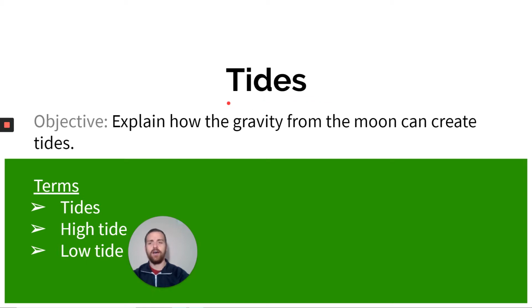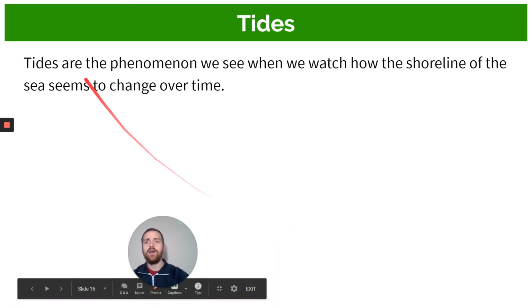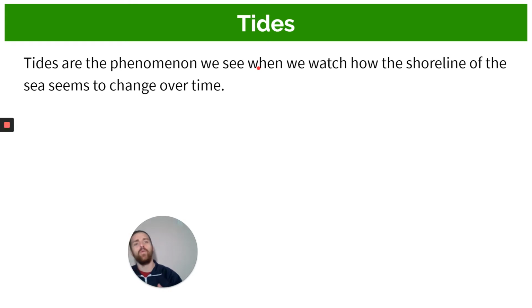In this lesson, we're going to be talking about tides. The objective is I'd like you to be able to explain how the gravity from the moon can create tides. And there's three terms I'd like you to be able to define: tides, high tides, and low tides. Okay? So, tides are the phenomenon we see when we watch how the shoreline of the sea seems to change